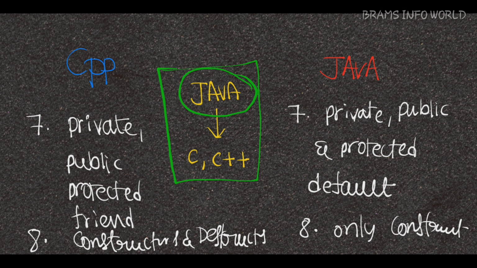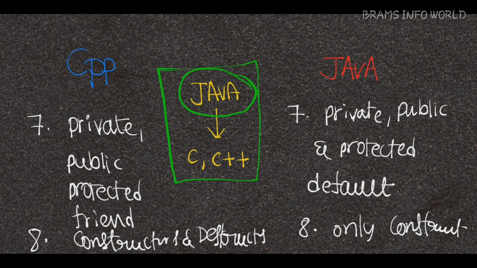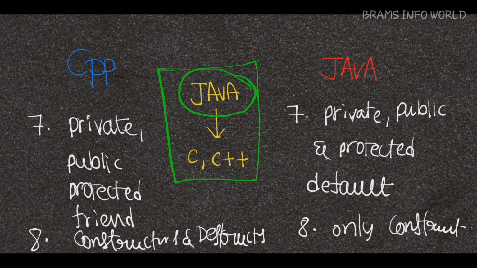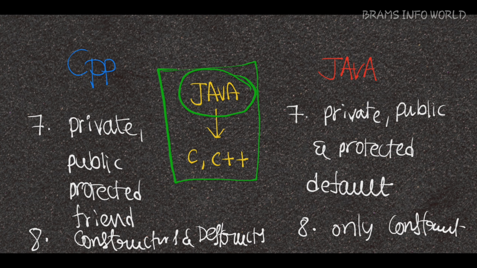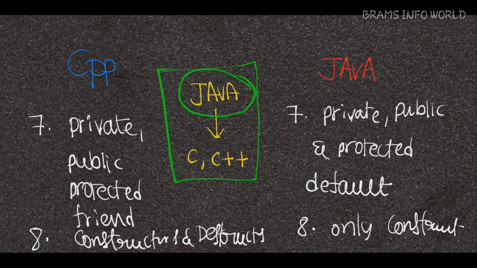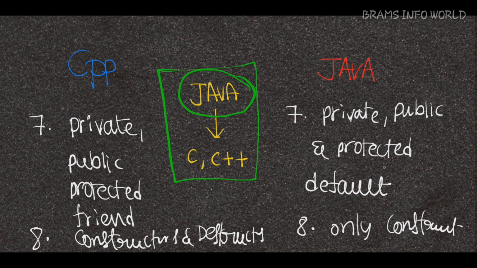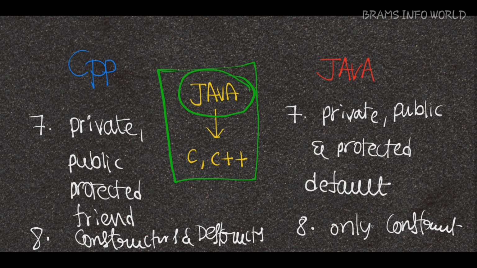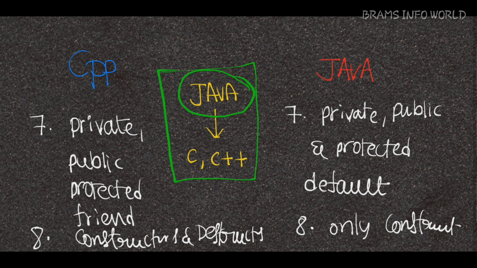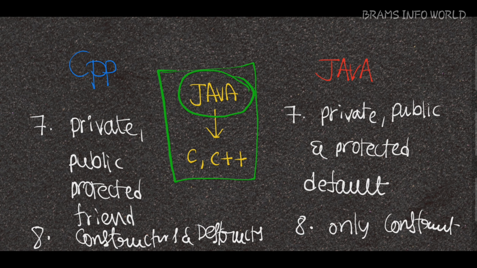Multiple inheritance is supported by C++. In Java, we can achieve this property through interfaces. C++ has access specifiers, and in Java the access specifiers are the same, but in place of friend we have to use default. C++ has constructors and destructors, and Java has only constructors. So this is the information about how Java language differs from C and C++.